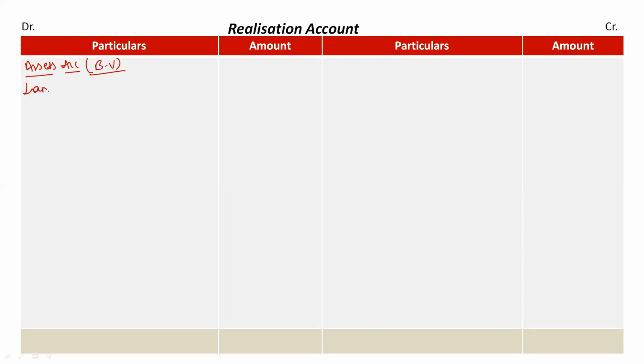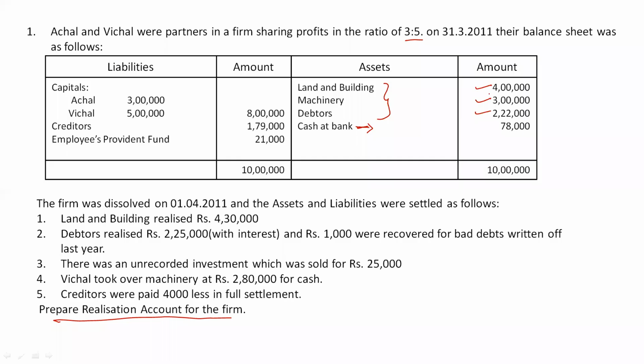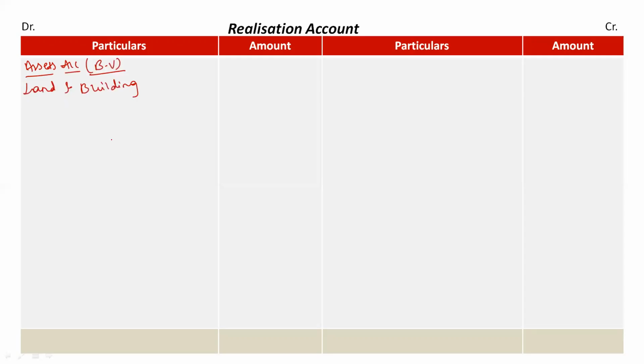Land and building is given. The value of land and building given in the question is 4 lakh. Then machinery 3 lakh, and debtors 2,22,000. We will record all these three.